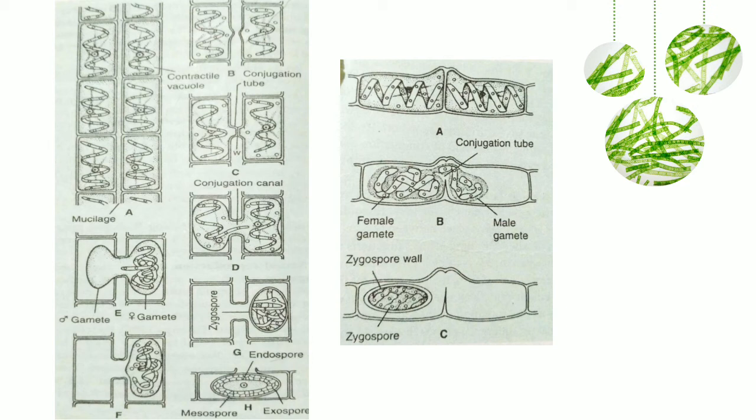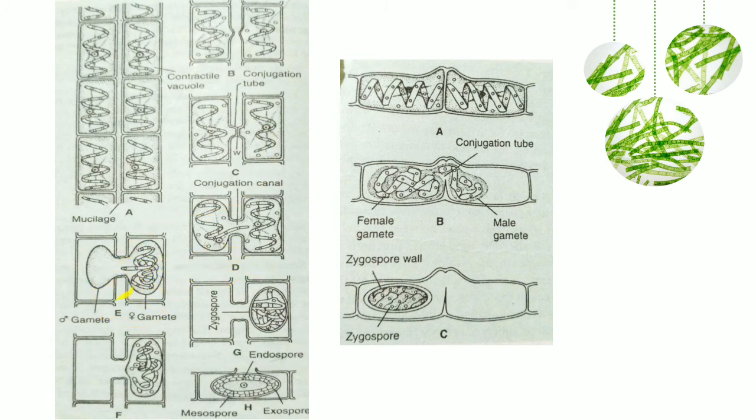Through this passageway, the entire protoplast of each of the cells that are now participating in this conjugation will behave like a gamete. The entire protoplast is now behaving like the gamete and it gets shrunken. To form the gamete, it gets shrunken and rounded by the loss of water. Now we call that an aplanogamete. So it was initially the protoplast, but now it behaves like a gamete, a rounded structure.